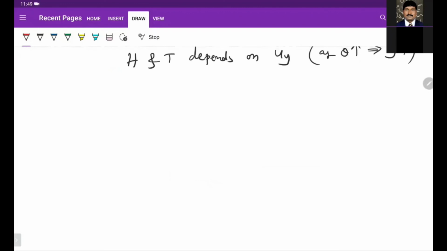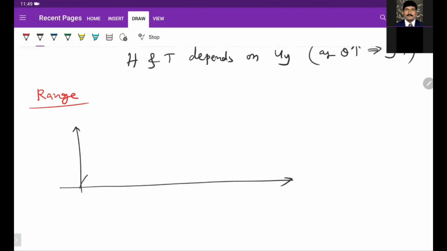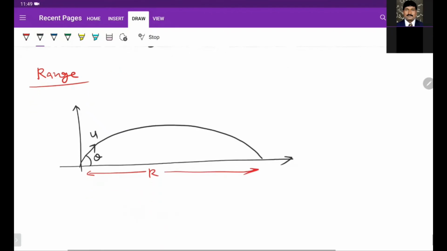Next we go to range. When I project a particle, it will reach the ground. So this is called range. How to find this range? We projected with speed u. Range is measured along the x-axis. So along the x-axis we know the ut plus half a t square formula. Resolve it along the x direction.